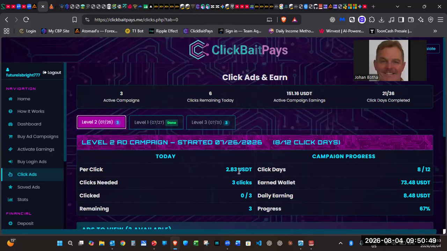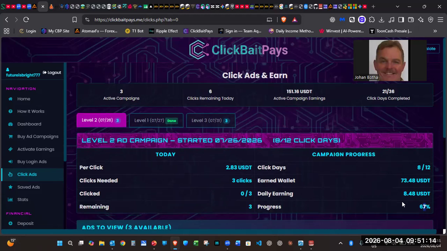It explains to you per click you're getting $2.83 on level 2. There's 3 clicks, and I haven't done any clicks on this level yet. It's day 8 of 12, so when we complete this, it will be day 9. And this is what I've earned so far from this ad campaign. And the daily earnings on level 2 is $8.48. Completion rate is 67% so far.